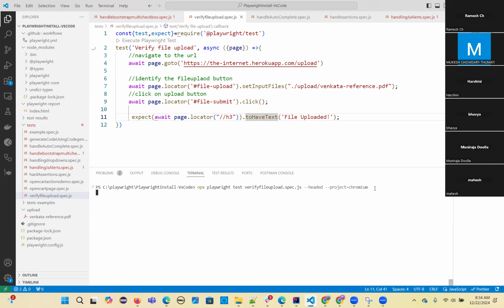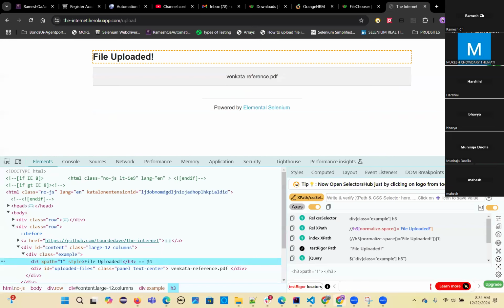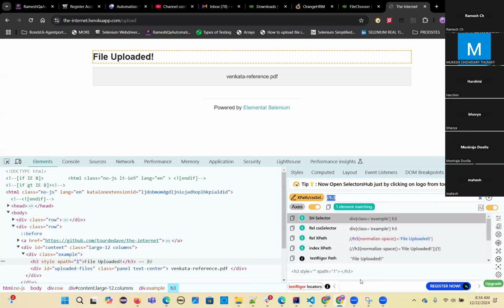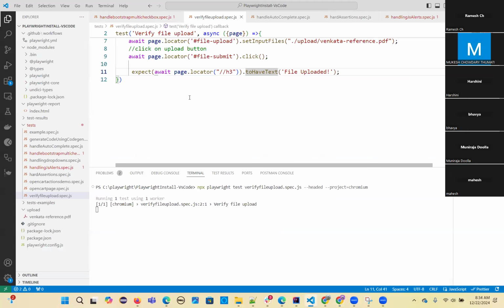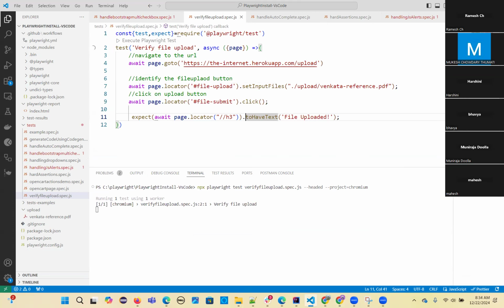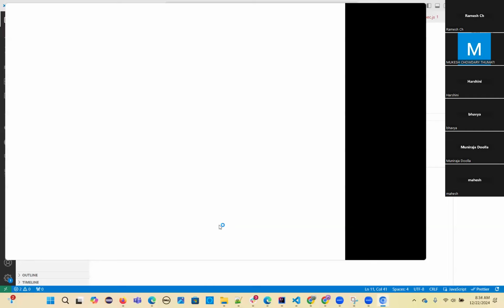I think it's better to test the locator identification. So it will work. That is the correct one only. You can see here we can put H3, so it recognizes one element. No issues with that. Only the problem is it is going. Let me restart this. I think it started. Yeah, it started.